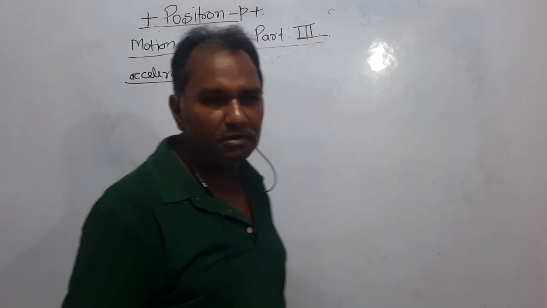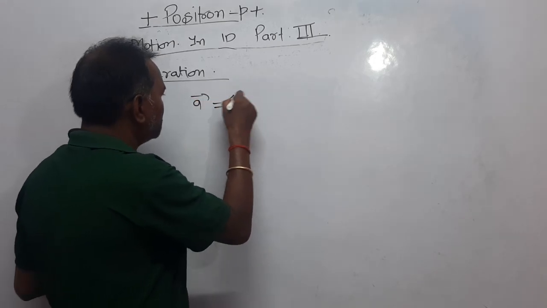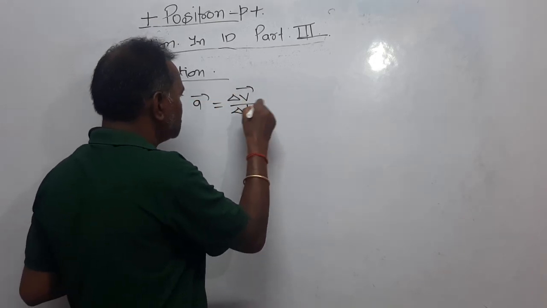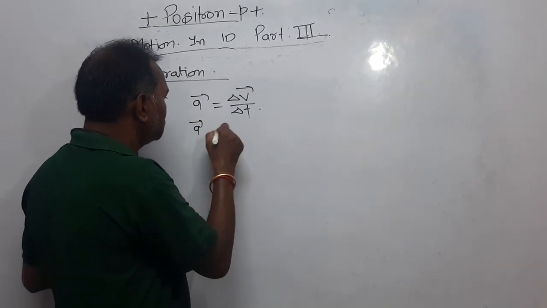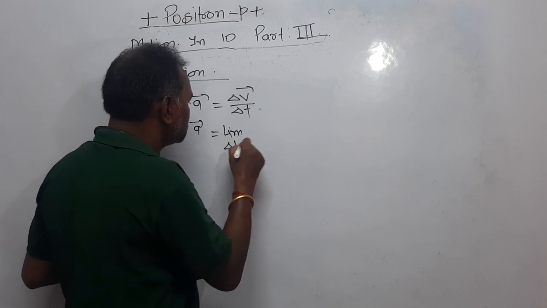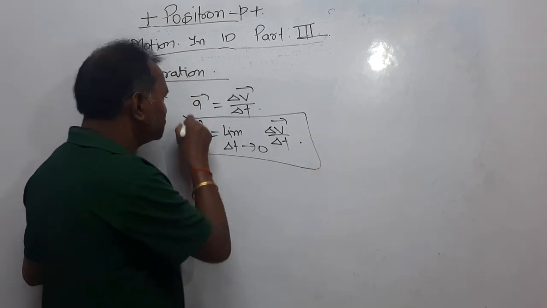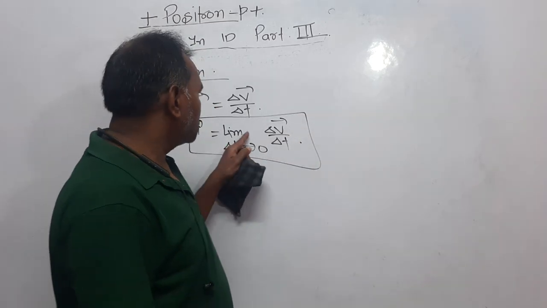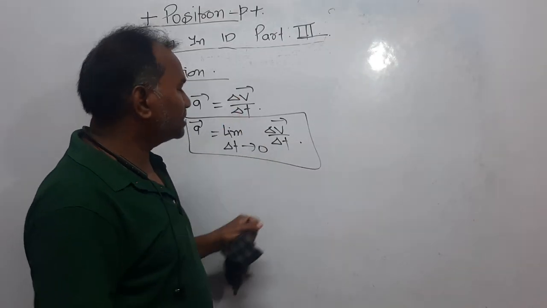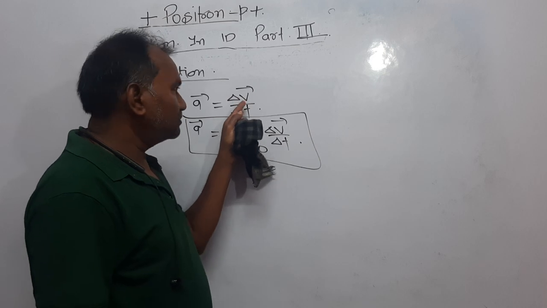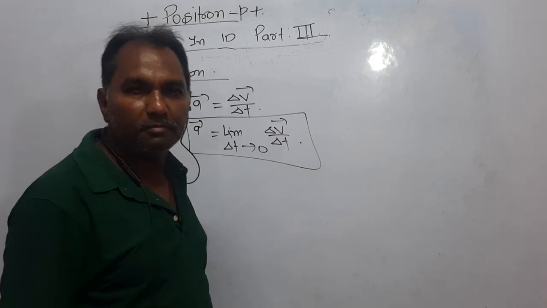What is acceleration? Dear students, acceleration is defined as the rate of change of velocity. This is said to be the acceleration, rate of change of velocity. In many books it's written a is equal to limit delta t tends to 0, delta v upon delta t, right? Dear students, what does this mean? It means change in velocity, delta v, in delta t time. But what does limit delta t tends to 0 mean?